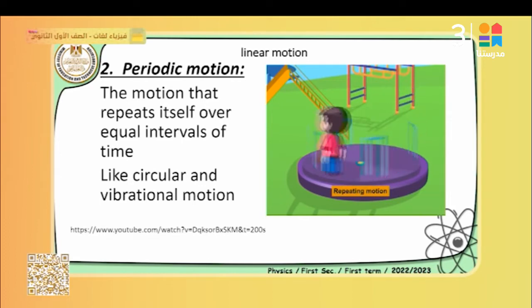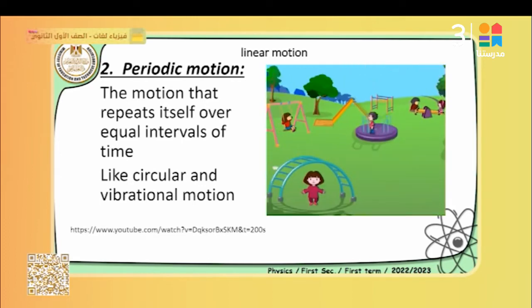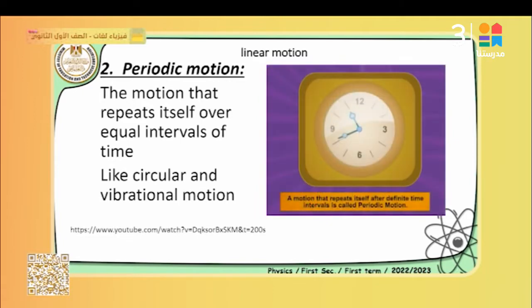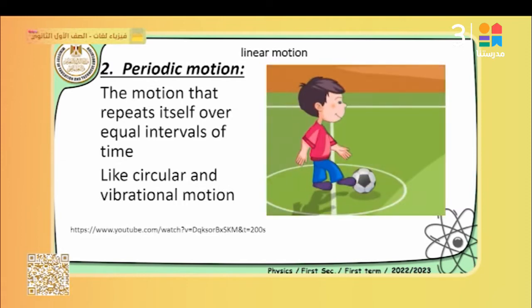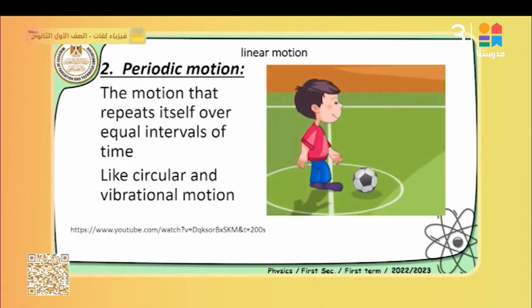Just like the rotating desk, the swing, jumping on the road, and the screwdriver, all of these we call periodic motion, which means the motion repeats itself in equal intervals of time. هتلاقي الحركة بتكرر نفسها مع مرور الوقت، بس مش في أي وقت وخلاص، لا. The same motion is repeated in the same interval of time. بتكرر نفسها في نفس الفترة الزمنية الموجودة عندي.